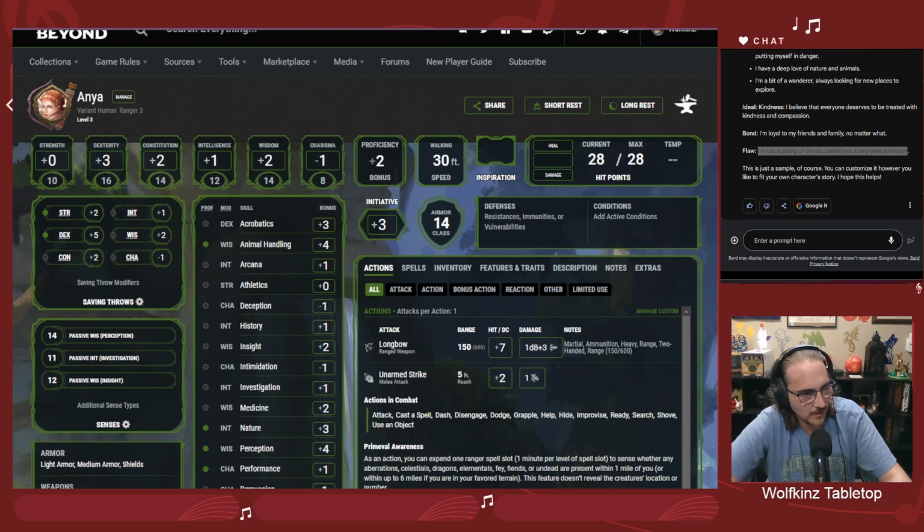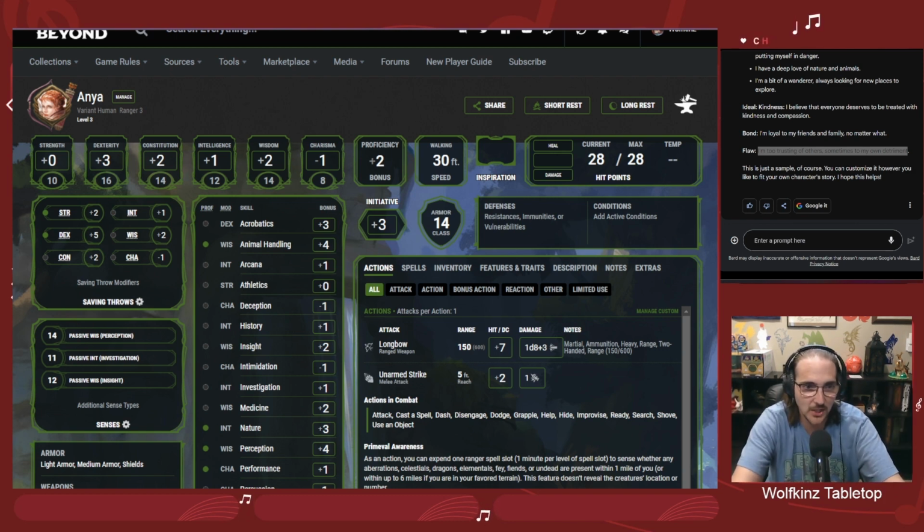So thank you, Bard, for the suggestion. We have taken just a simple command from Bard and built a fully fleshed out character in Anya here that you can take and play with in your D&D campaign if you want to. Pretty entry level kind of ranger. Nothing really too exciting or fancy about her.